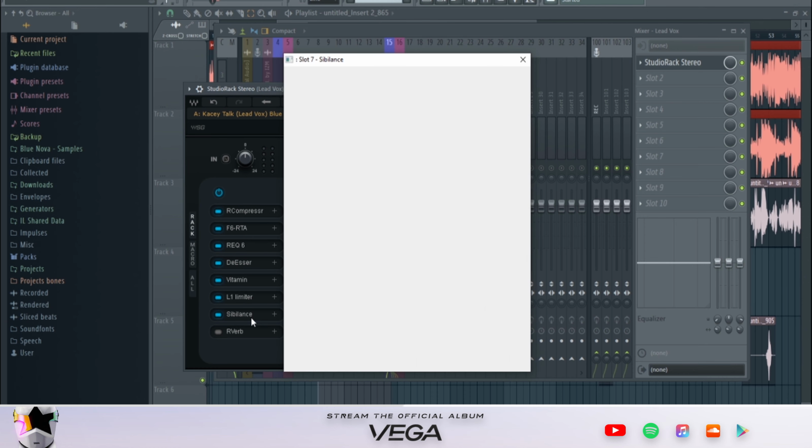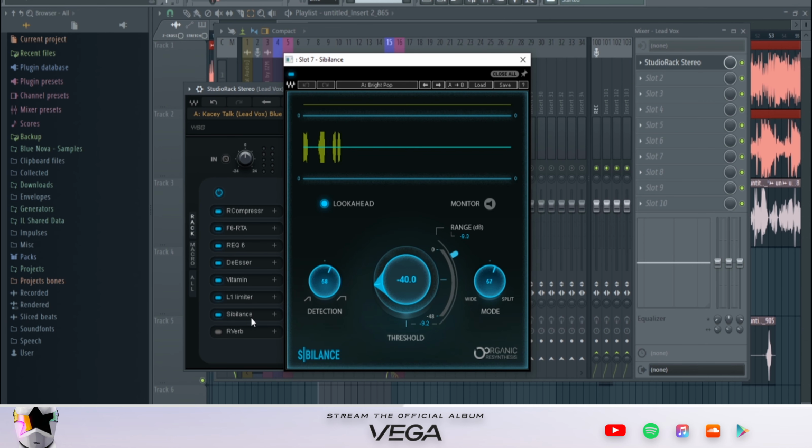After that, we're using Sibilance. Sibilance is basically another de-esser that comes in and takes out some of the high-end frequencies in the vocals. So playing it, this is what it sounds like.